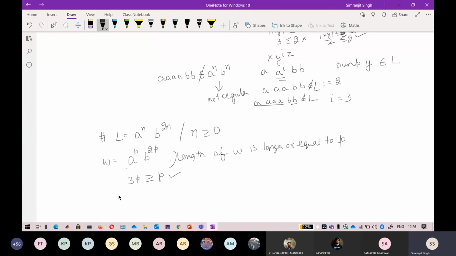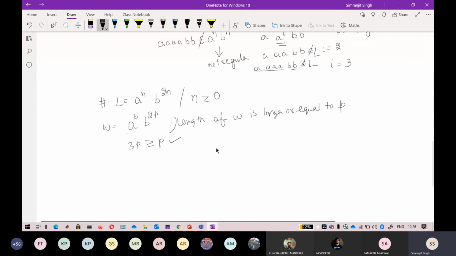Now the second condition is, just raise it to a power. I can raise it to the power of 1 as well, or the power of 2. Just go with 2. I will return to this 1 later, so don't worry about that. So I just raise it to the power of 2. It will become a a, and 2 into 2 is 4, so b b b b. So 2 a's, 4 b's.